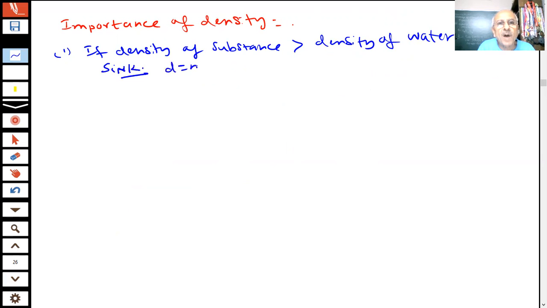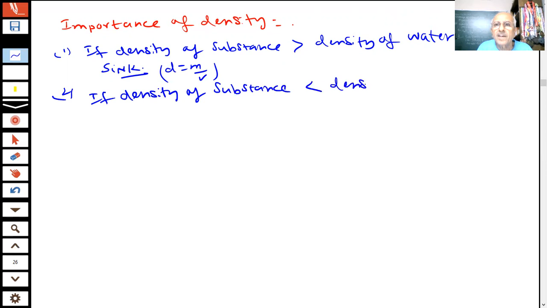Because density is mass per unit volume. That is the definition which we have given to you. And how do we calculate? We have shown you density. Then if the density of a substance is less than the density of water, what will happen, students? The object will float on water.